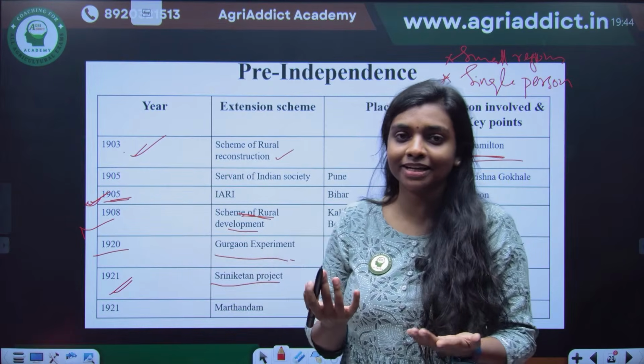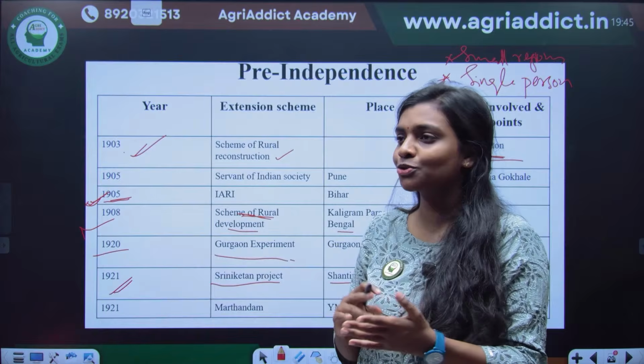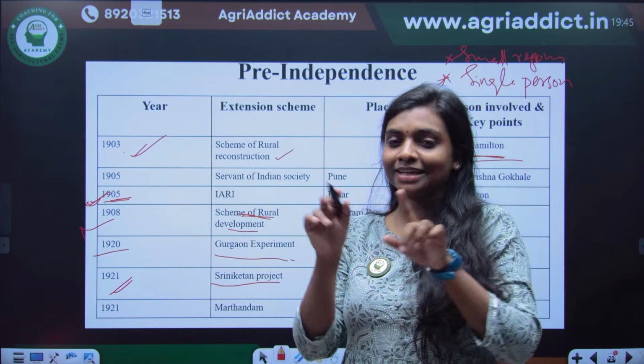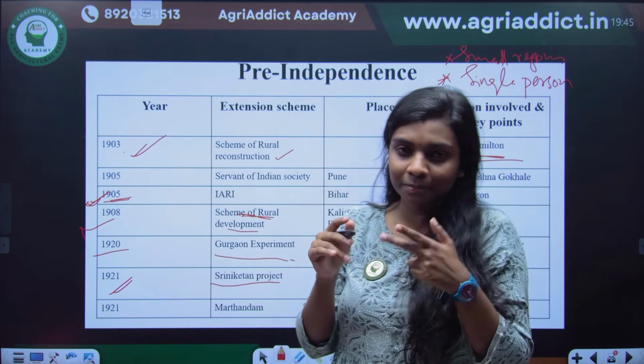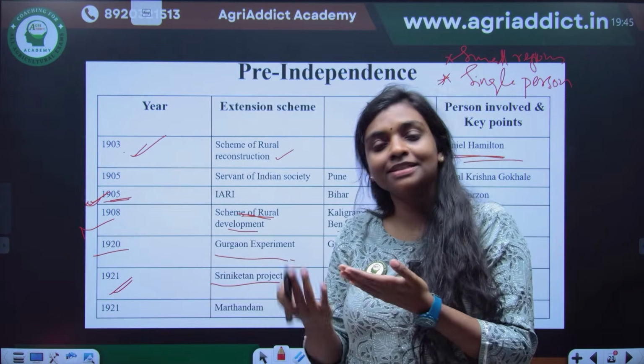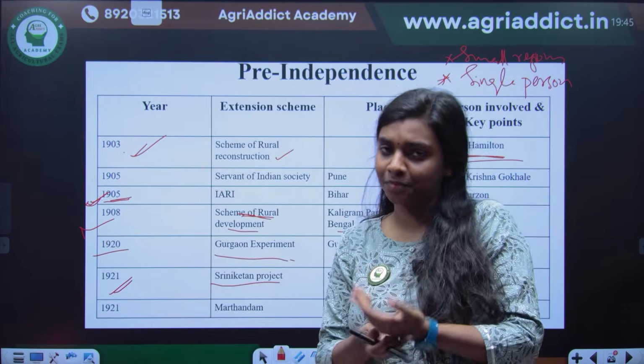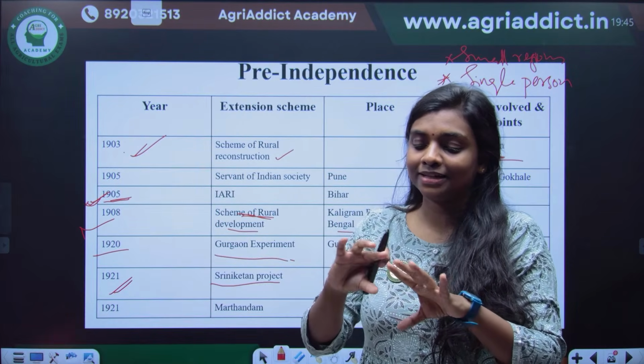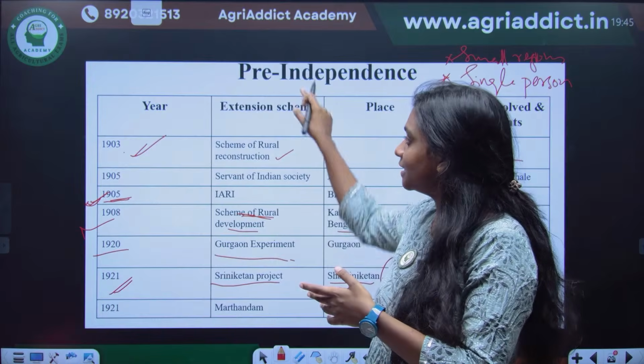Actually, when I used to study for my JRF examination, what I used to do is write small chits, small paper bits. On one side, I would write the name of the scheme, and on the other side, the year and the person. Then I would fold it in a way that I could see only the scheme name.